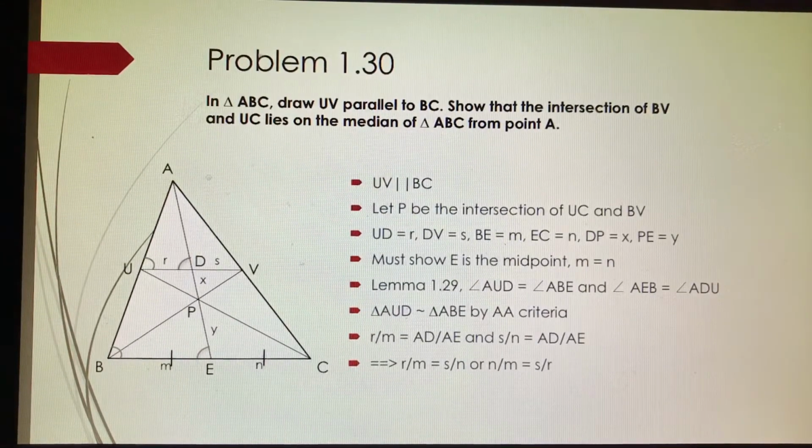Since we know that UV is parallel to BC, we learned from earlier, by Lemma 1.29, that angle AUD is equal to angle ABE, and angle ADU is equal to angle AEB. And by the angle criteria from earlier, triangle AUD is similar to triangle ABE. For proportionality, R over M is equal to AD over AE, and similarly, S over N is equal to AD over AE, which means R over M is equal to S over N, or N over M is equal to S over R.